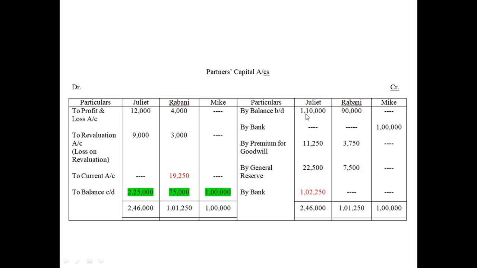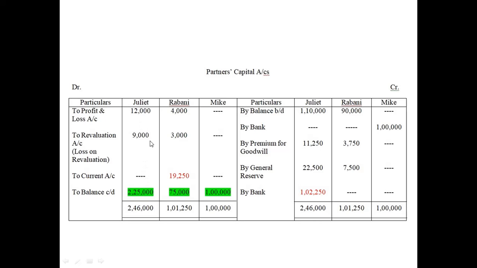If you just total these three items, 1,10,000 plus 11,250 and 22,500, how much will it be? It will be 1,43,750 only. So already the total of debit side of Juliet is more here, isn't it?